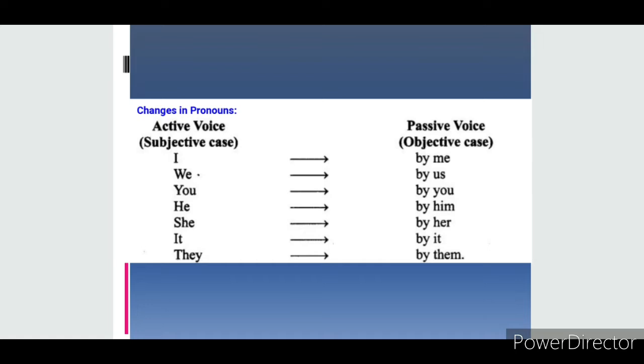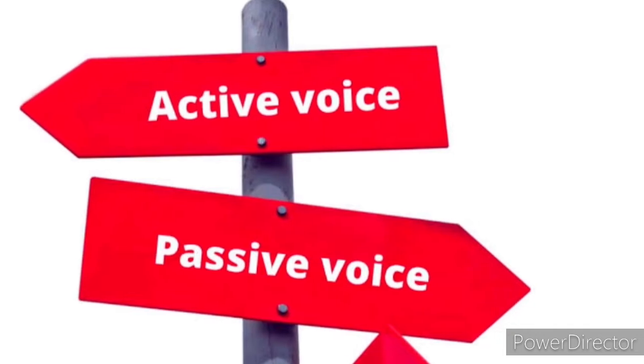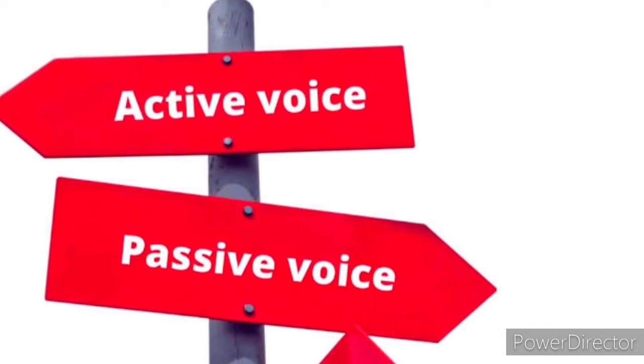The objective cases are me, us, you, him, her, it, and them. These objective cases are used while converting active voice into passive voice.